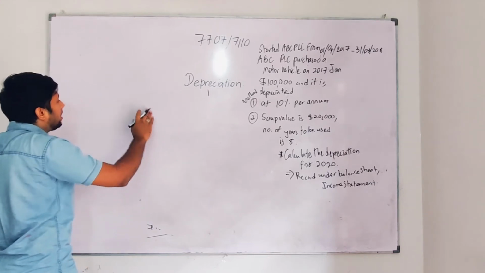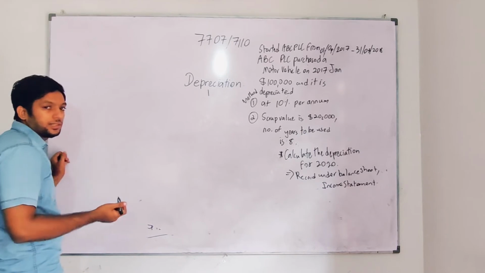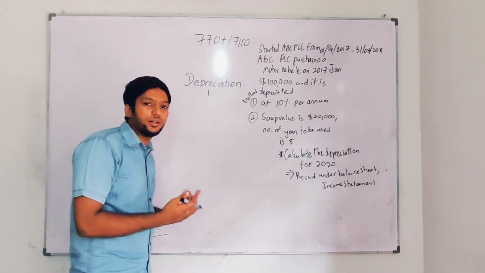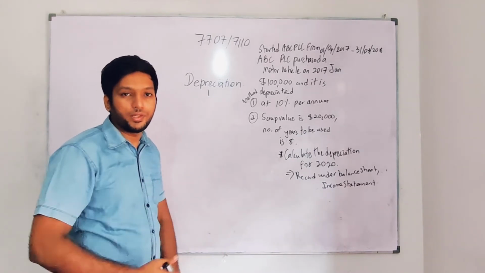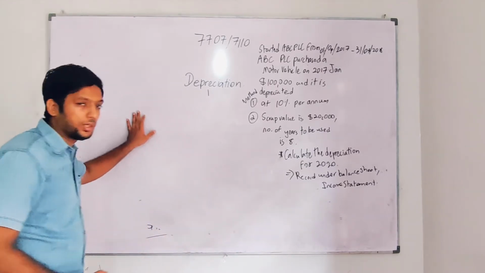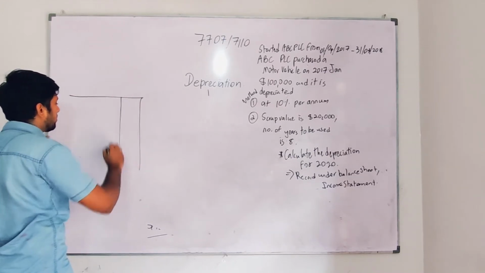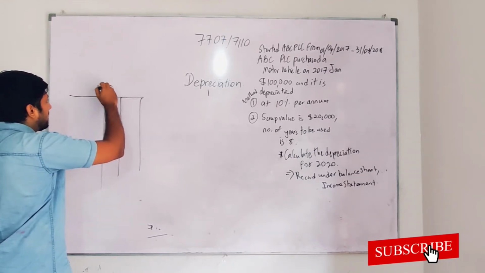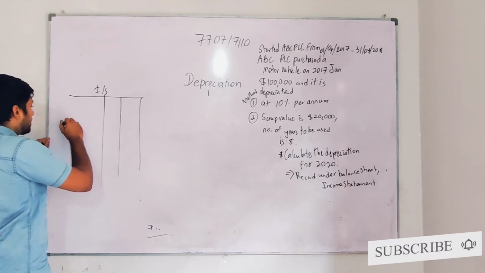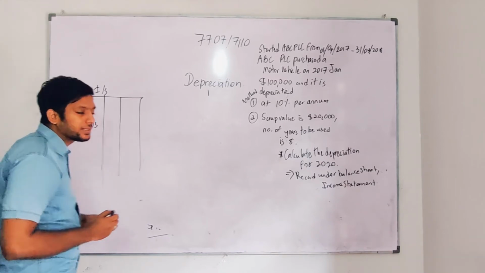How do I take it for the income statement? I'll show it in the income statement as well as in the balance sheet. Then we will be doing it under the provision for depreciation account and depreciation account, how it works. So let's move on to the depreciation now. You have the income statement. So I'm going to take an extract of this income statement. When they give an extract, actually they will ask for a small area.